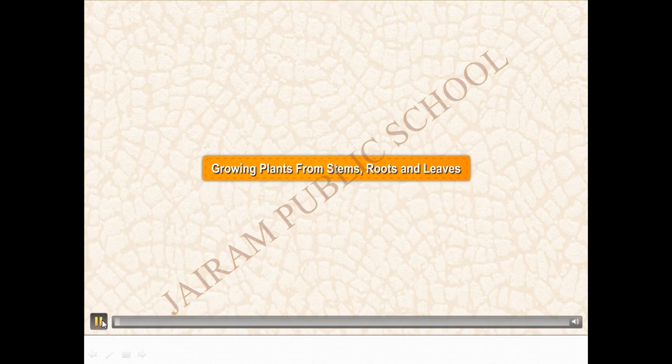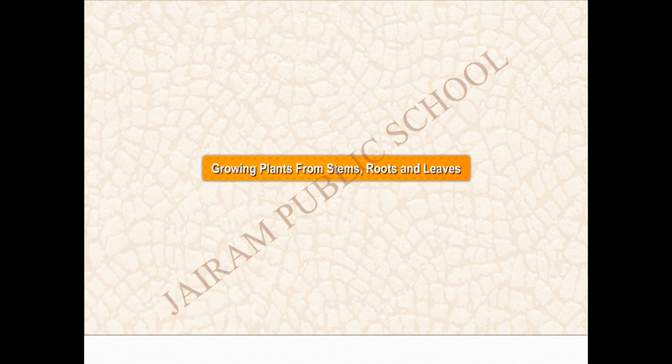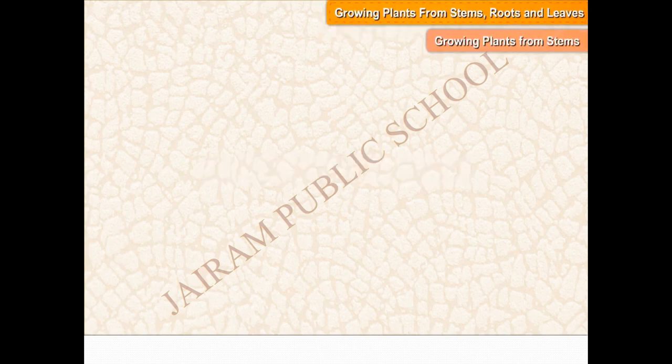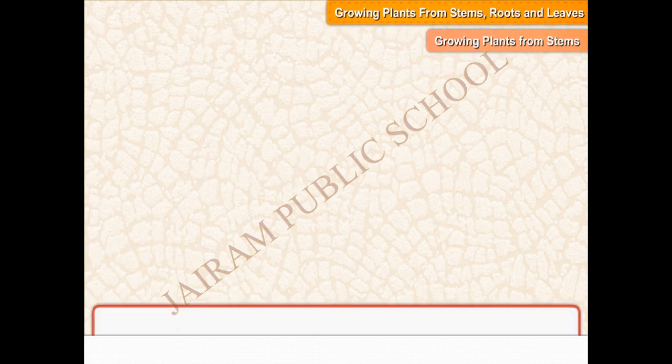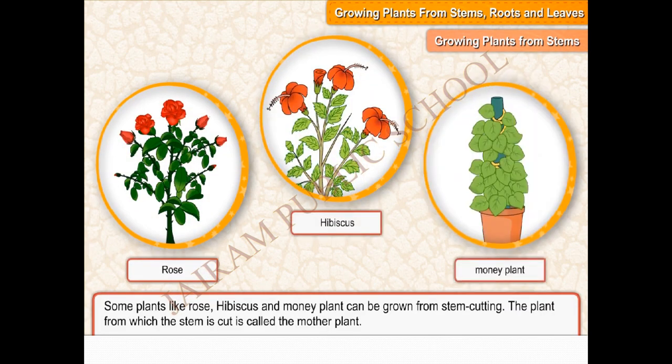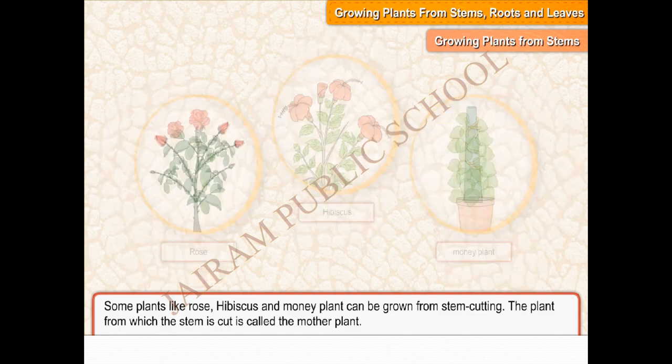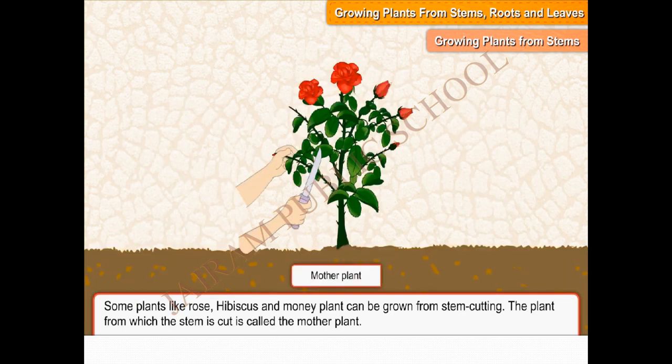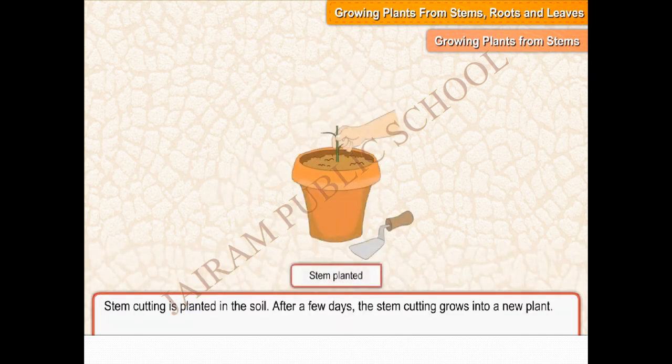Growing plants from stems, roots and leaves. Growing plants from stems. Some plants like rose, hibiscus and money plant can be grown from stem cutting. The plant from which the stem is cut is called the mother plant. Stem cutting is planted in the soil. After a few days, the stem cutting grows into a new plant.